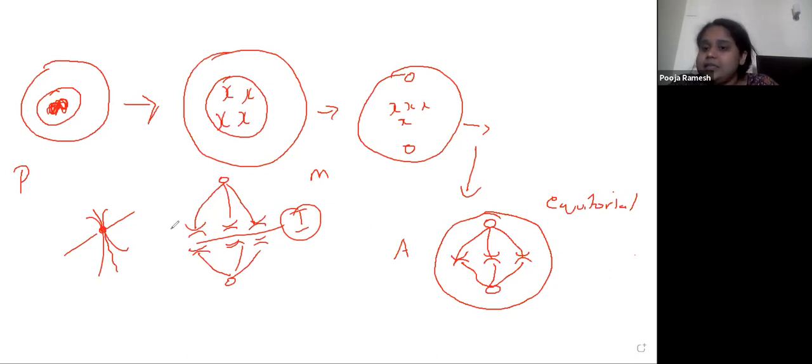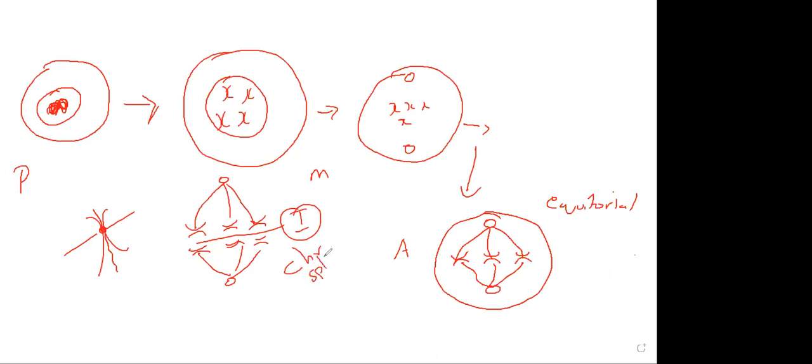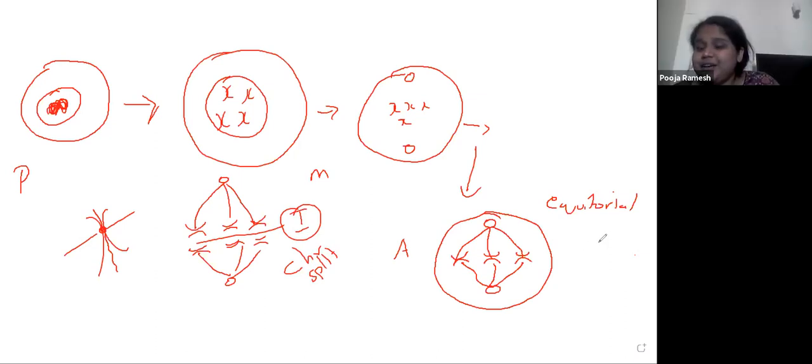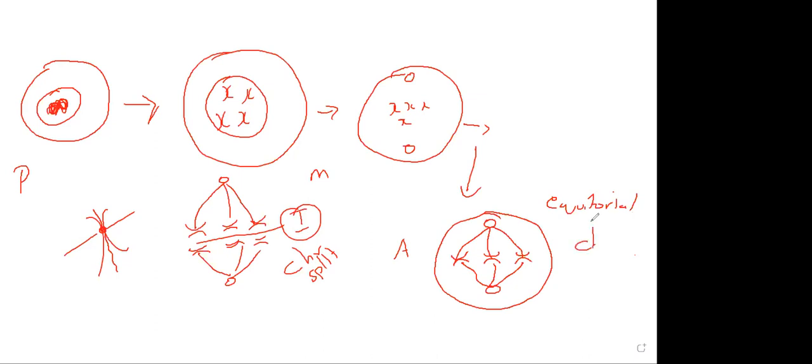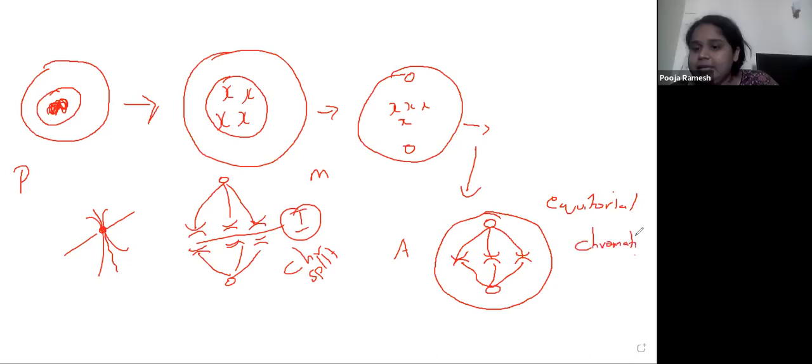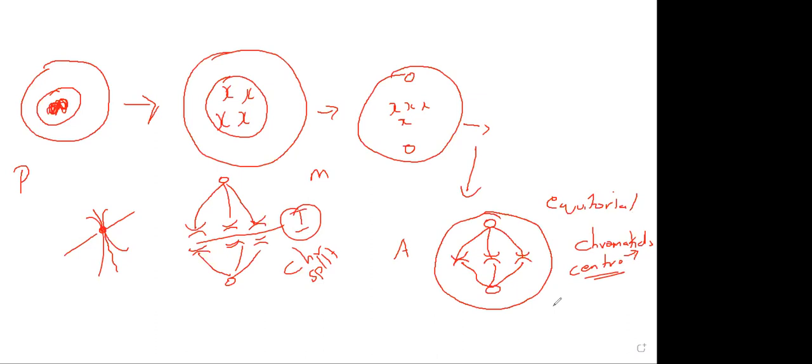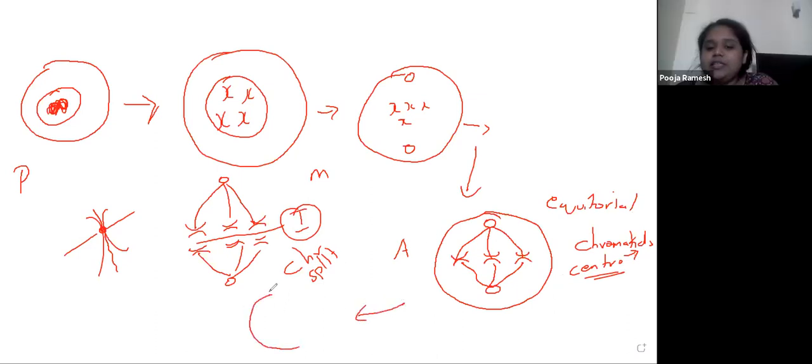Okay, so as a result, in the case of meiosis 1, it is correct to say that chromosomes split. But in mitosis, the centromere splits, or the chromatids split. I can say it as chromatids or centromere. When the centromere splits, the chromatids are what actually split. So by the end of the anaphase, all these things will be done.